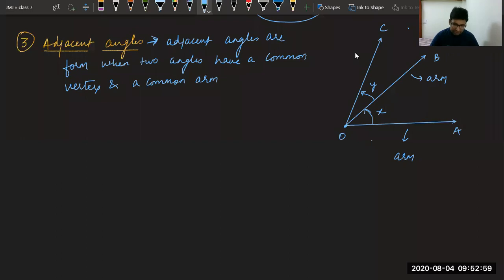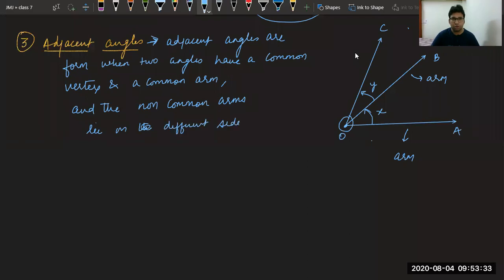So you can see in this case, suppose this is angle X, angle Y, we can say X and Y are adjacent angles because they have a common vertex. This is the common vertex O, this is the common arm OB, and the non-common arms lie on different side of common arm.